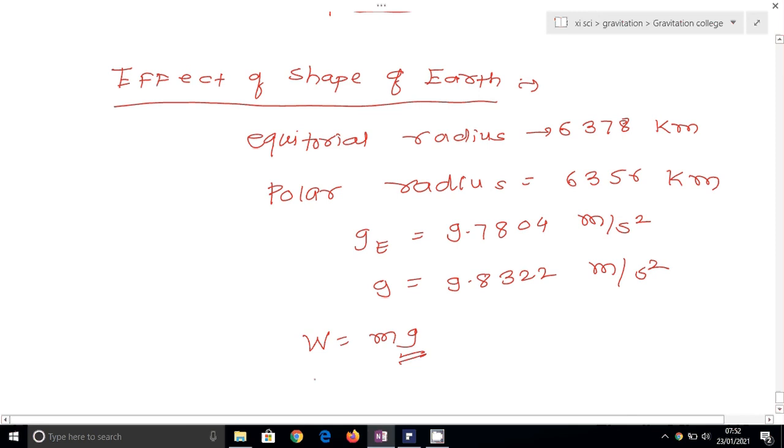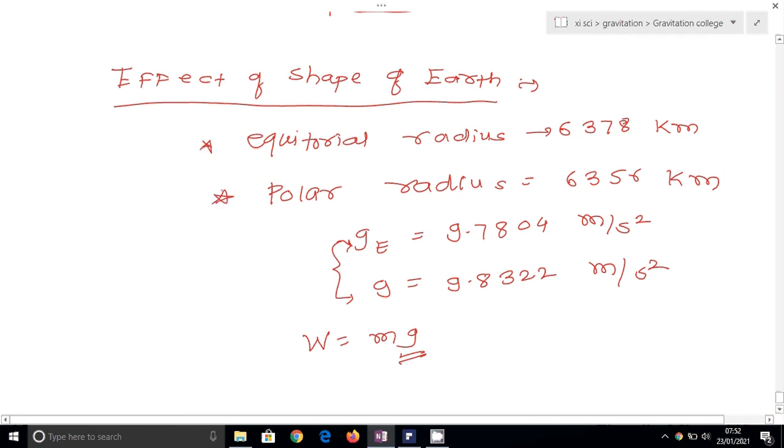Similarly, the weight of an object reduces with increasing height above the earth's surface and with increasing depth below the earth's surface. So what is the effect of shape? Due to shape, there are two different values of acceleration due to gravity, because the radius of earth is different at the equator and at the pole.